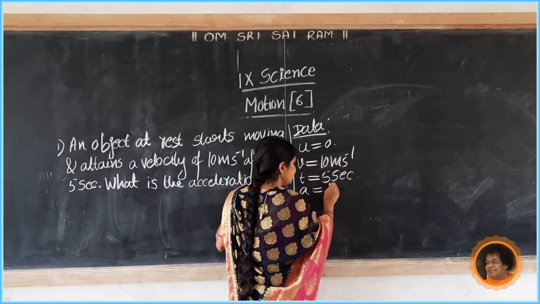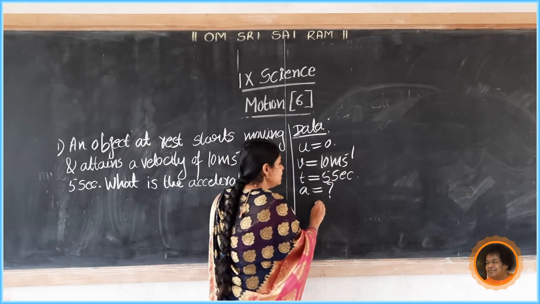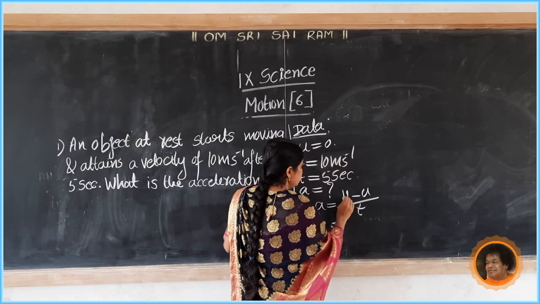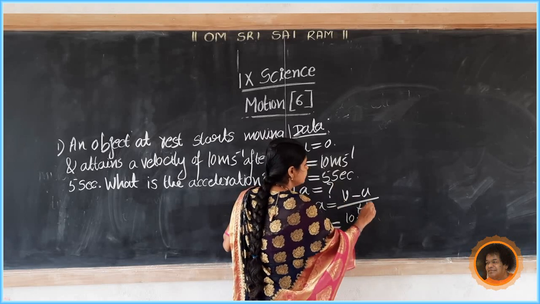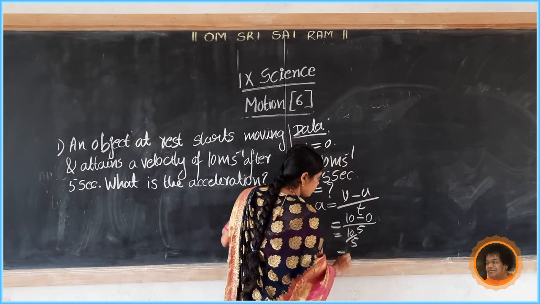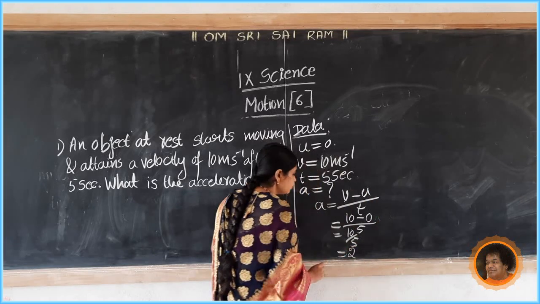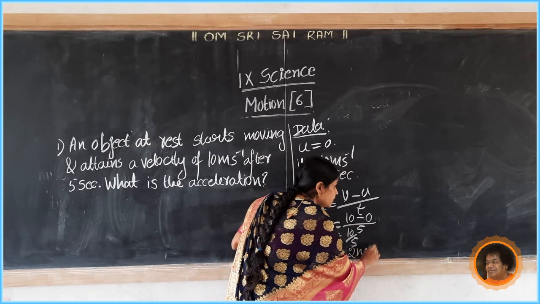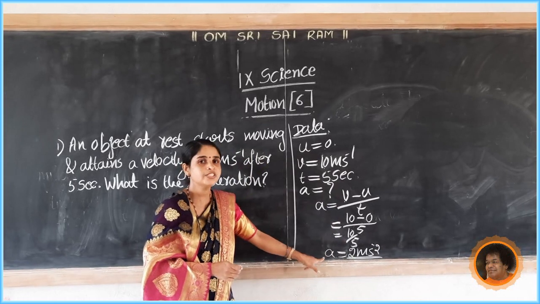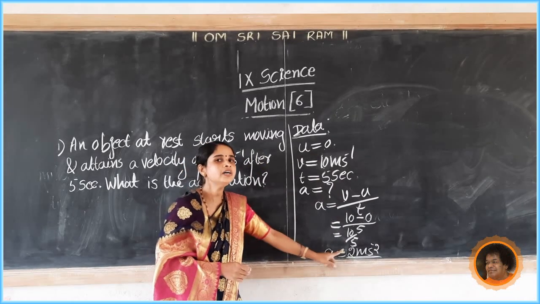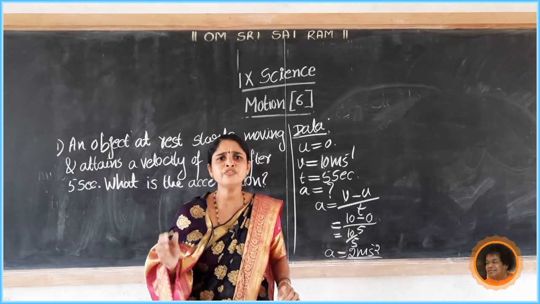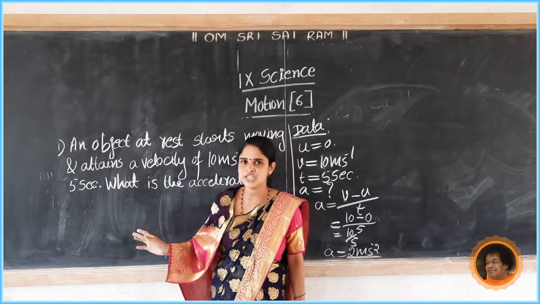So calculate its acceleration. Formula: a equals v minus u divided by t, equals 10 minus 0, divided by 5, equals 10 by 5. 5 ones are 5, 5 twos are 10. So a equals 2 meter per second squared. Why meter per second squared? It is the SI unit of acceleration. So acceleration equals 2 meter per second squared. So that is the problem related to acceleration.